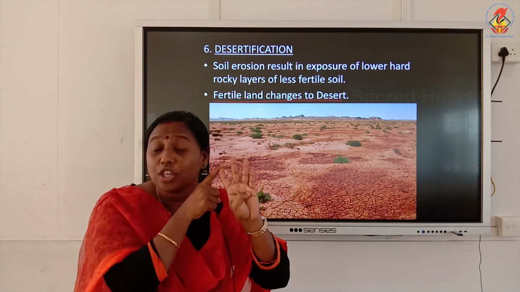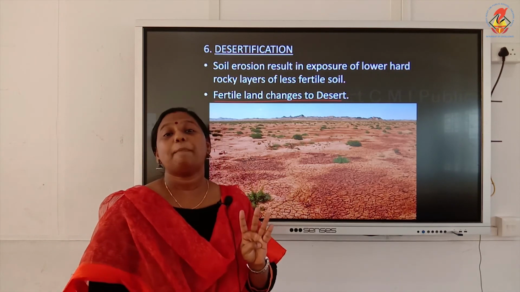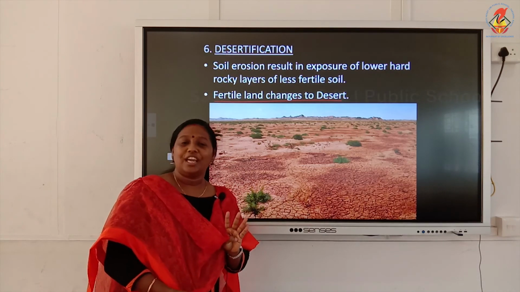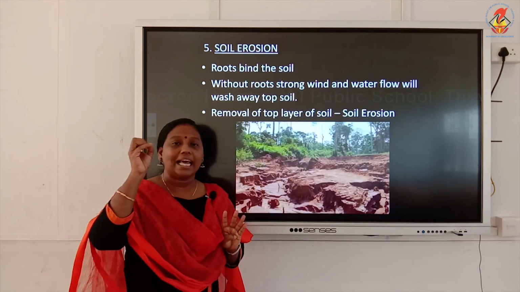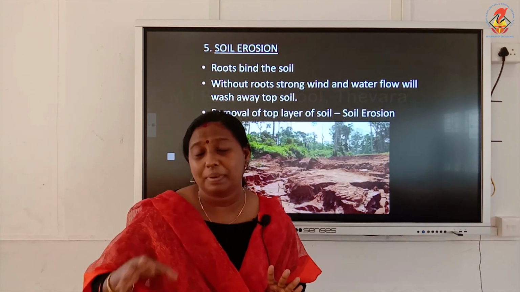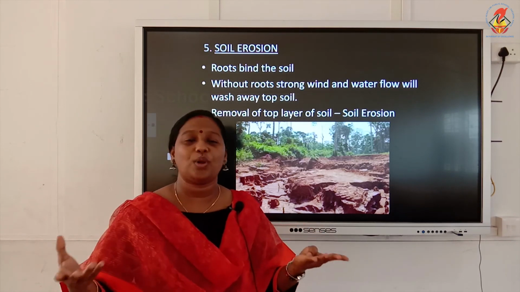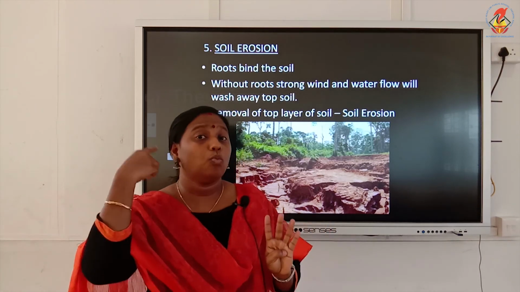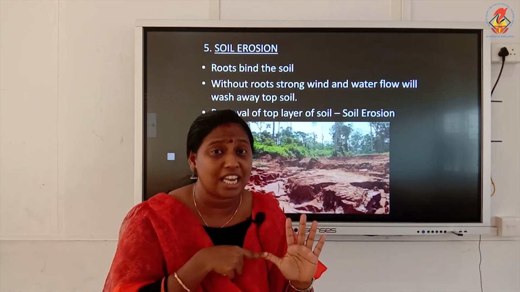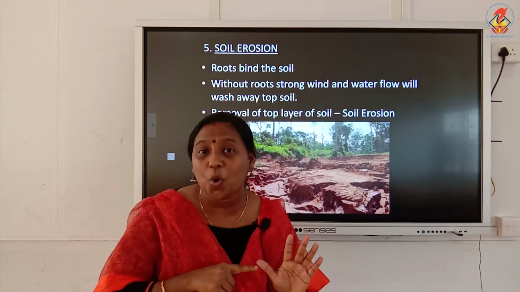What was the fourth consequence? It was the change in the physical properties of the soil. The physical properties of soil like the nutrient content, humidity, etc. will be changed. As a result, the type of plants growing in an area will also change. Then what was the next one? The next one was soil erosion.